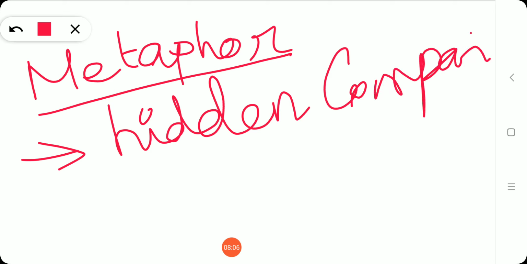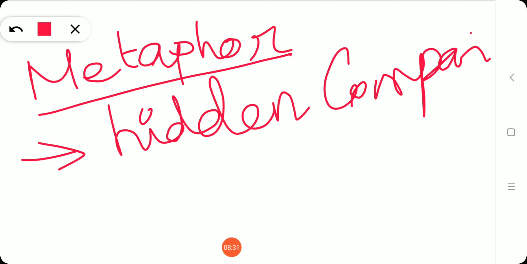The comparison will not be directly made as in the simile. In the simile we can find the comparative words as and like, so we can say it is a direct comparison, but in the metaphor we cannot find the comparative words directly, so that's why we call it a hidden comparison.